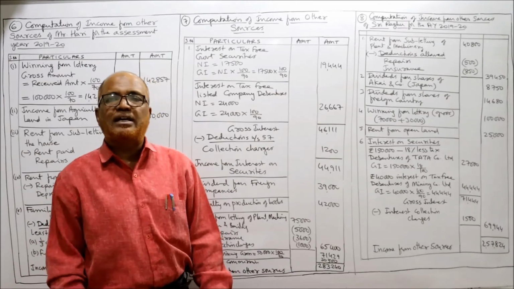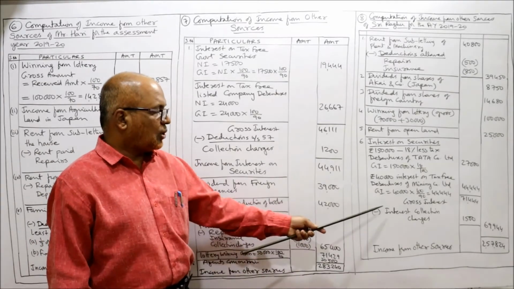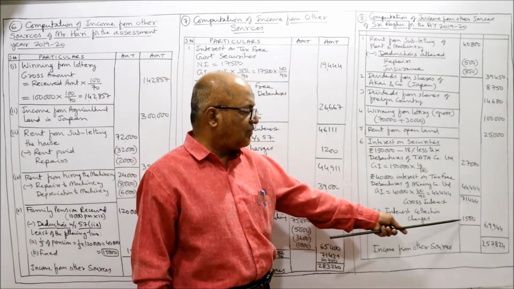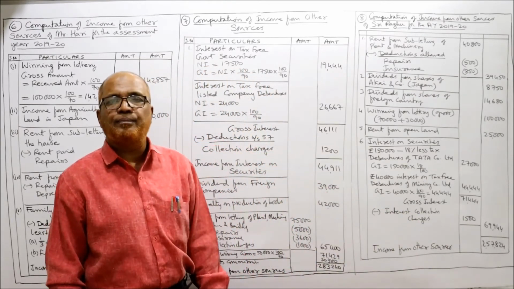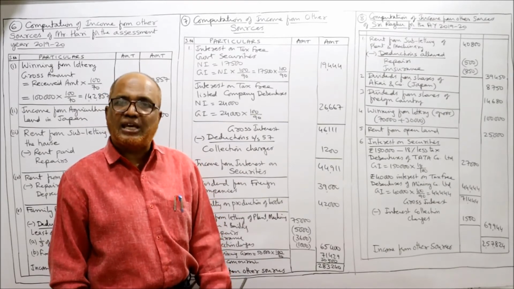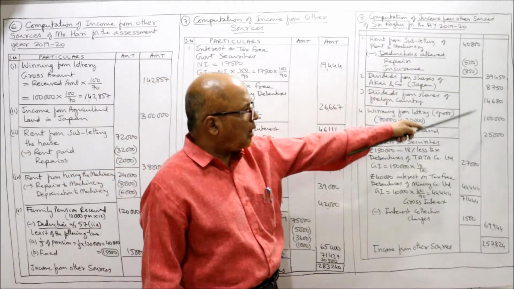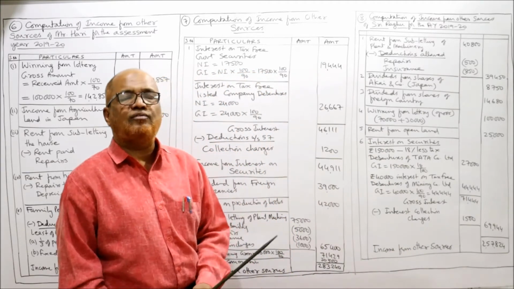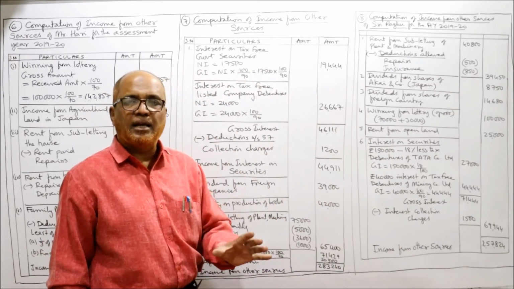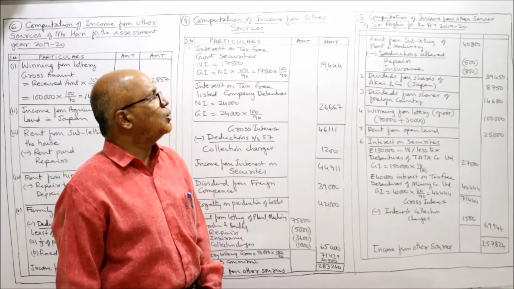From gross interest, we deduct collection charges. The interest collection charges are 1,500. Deduct: 69,944. This is the income from interest on securities. Now you add up all the amounts. The total is 2,57,824. This is the total income from other sources.